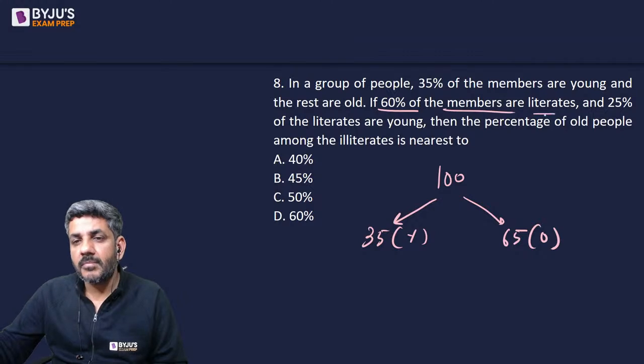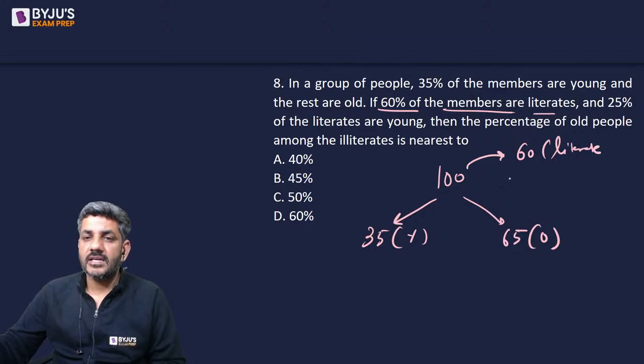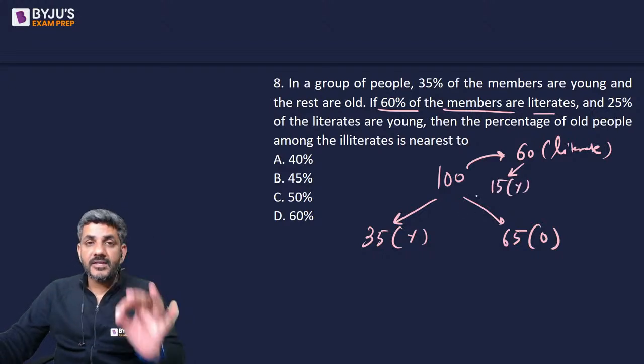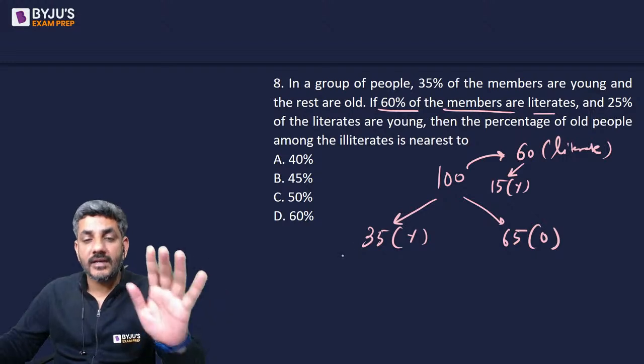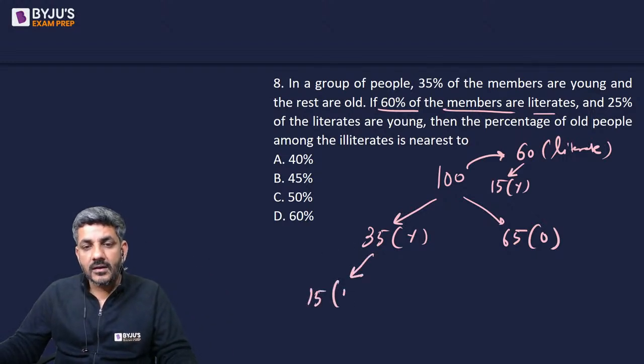60% of the members are literate. So out of these 100, 60 people are literate. And 25% of the literates are young. Out of them, 25%, that is 15 of them are young. So that means 15 young people are literate. That means out of these 35 young, 15 people are literate.